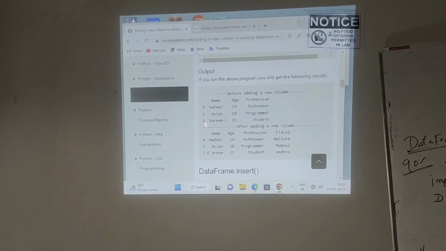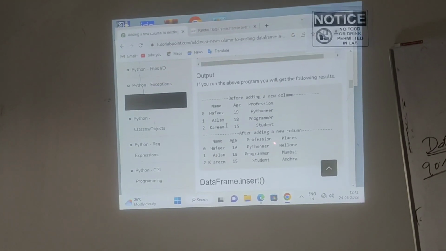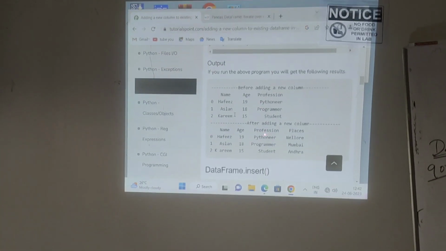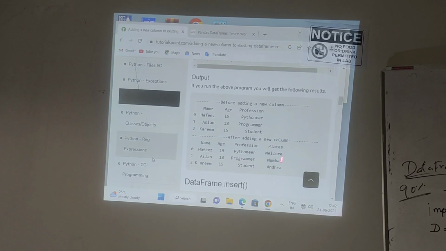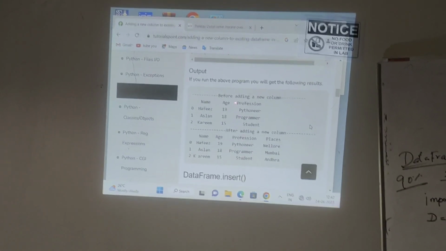So this is the output. Before adding the places column, what is the output? You check. After adding the new column, places, what is the output? You have to compare the output.